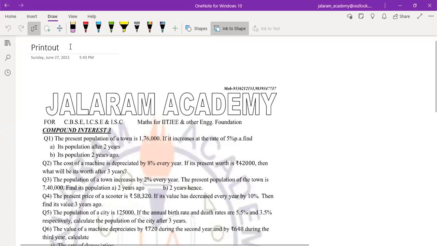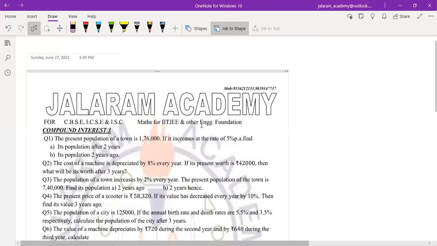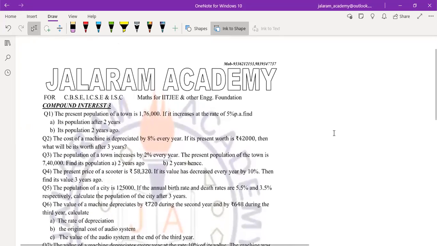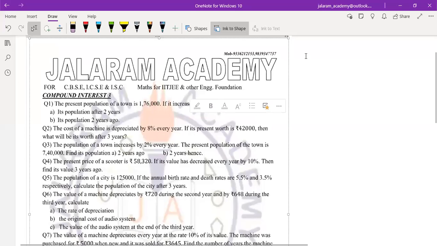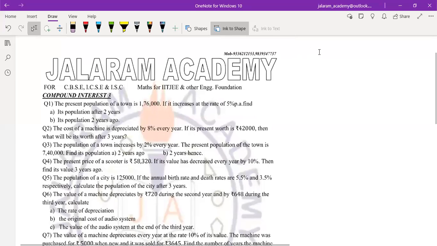So students, let's discuss the question. First question is, the present population of a town is 1,76,000. This is V naught. Original population is denoted by V naught.